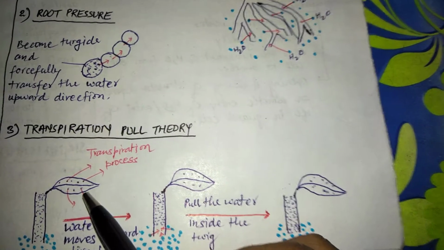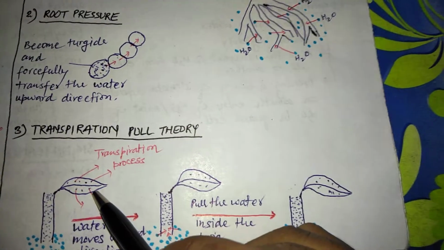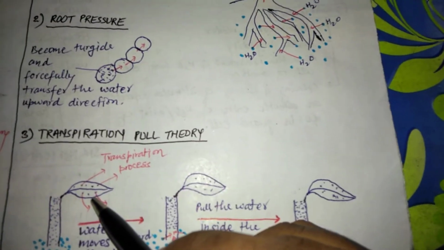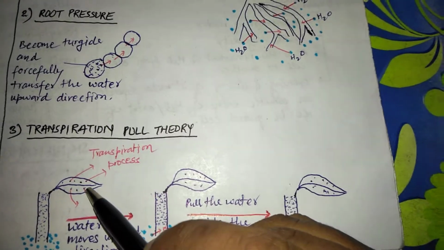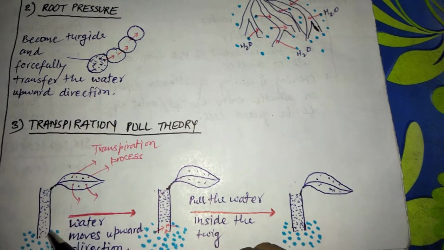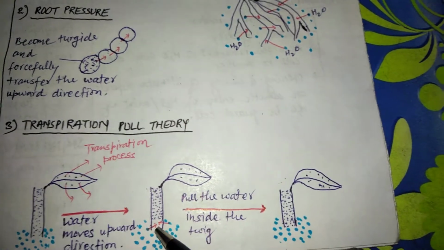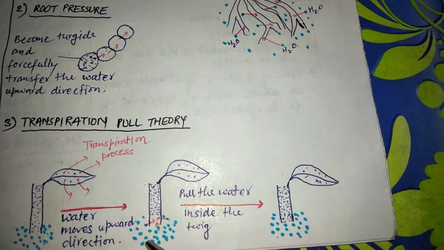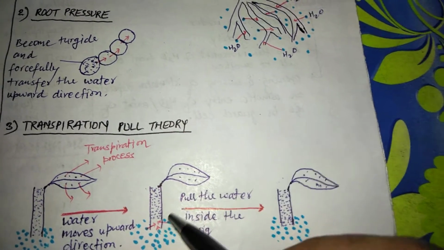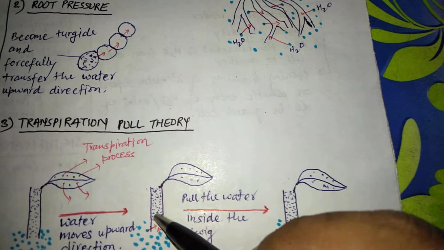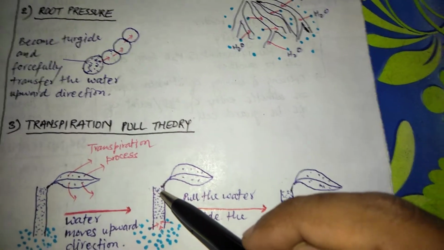So, due to the transpiration process, the water is pulled up in the plant twig, and by pulling the water and minerals, space is created, and this space is again filled by the previous water and mineral content. In this way, the water is transported upward in the plant from the lower direction.